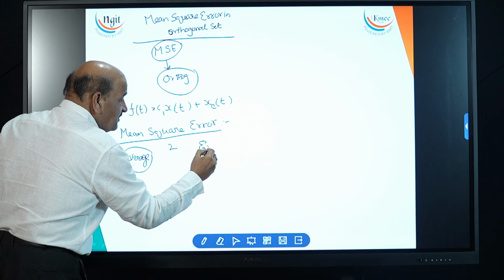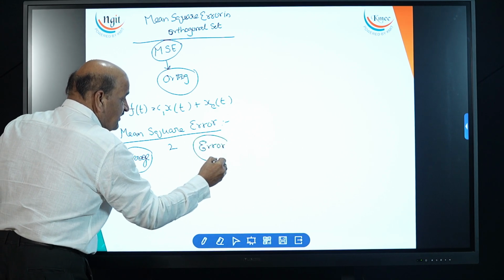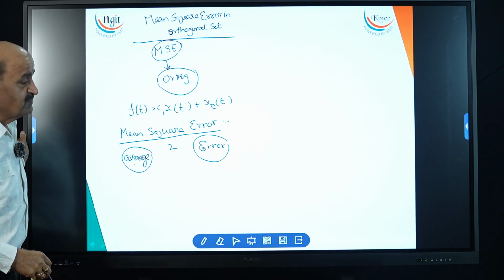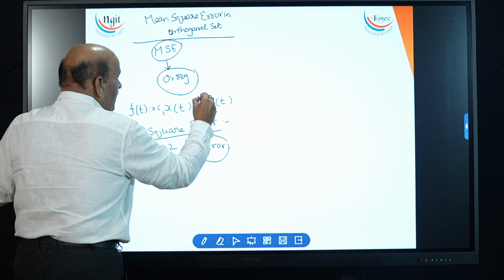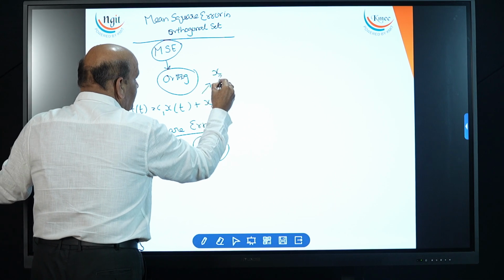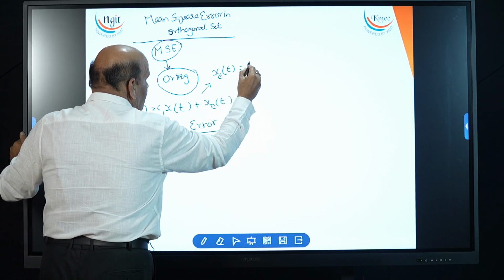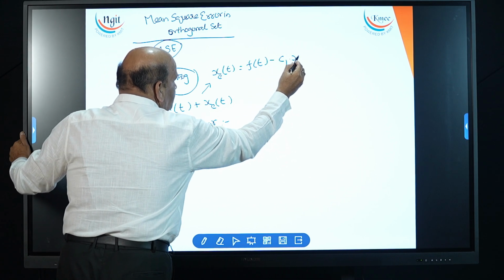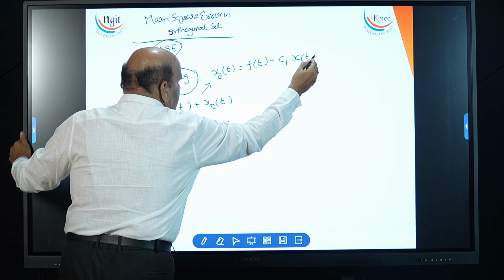On error. On the error function. Understanding? On the error function. Now, from this, error signal, you can write it as f of t minus c1 into x of t.